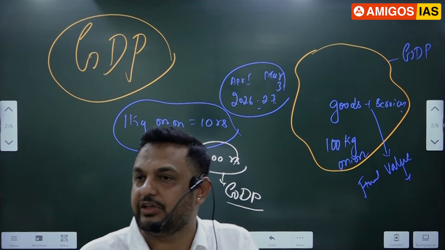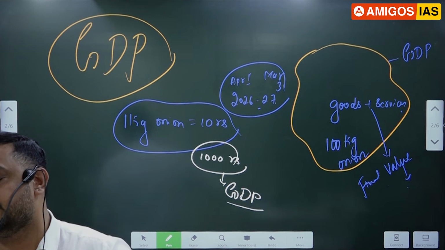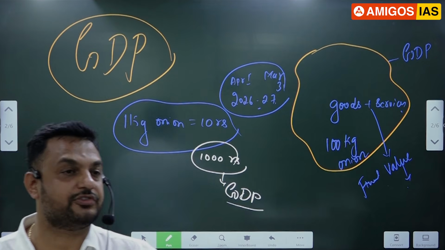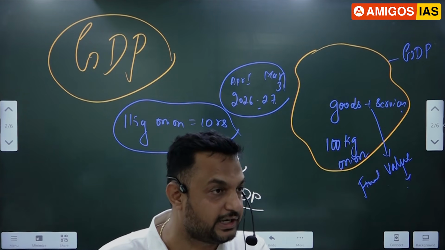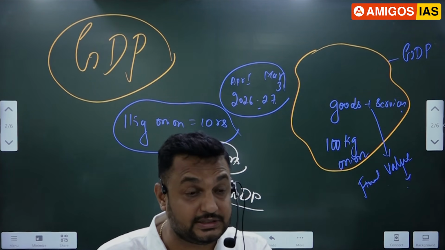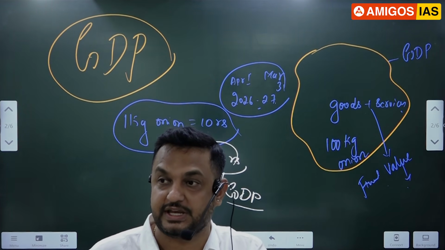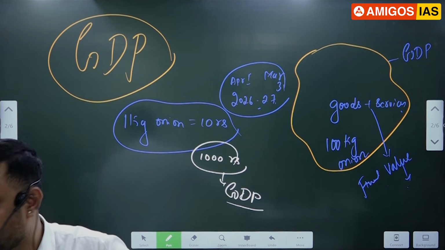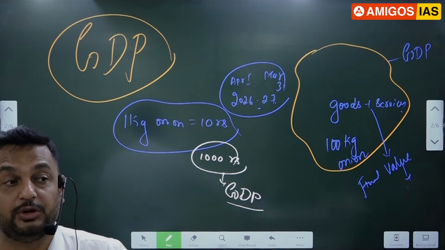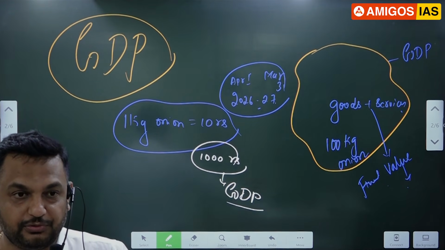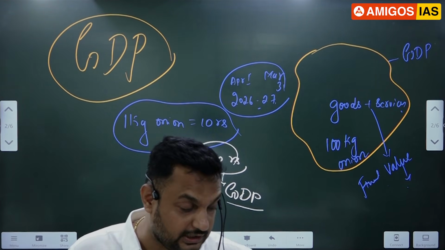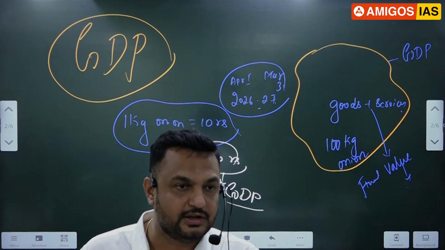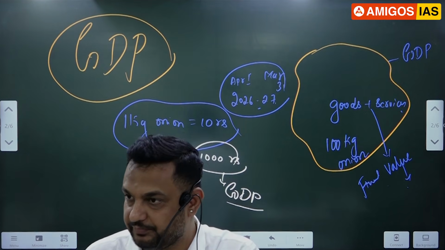First one. The second one: you are saying that GDP is calculated at which level? Consumption level or production level? Consumption level. When you calculate at the consumption level, it includes subsidy also, and indirect taxes also, remember that. The price of the final value of goods and services includes indirect tax. Indirect tax means GST. The government will levy GST, or maybe the government will provide subsidy. After adjusting for subsidy and indirect tax, whatever value we get will be written as India's GDP. That you also have to remember.